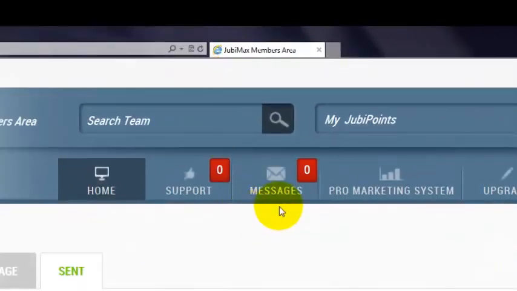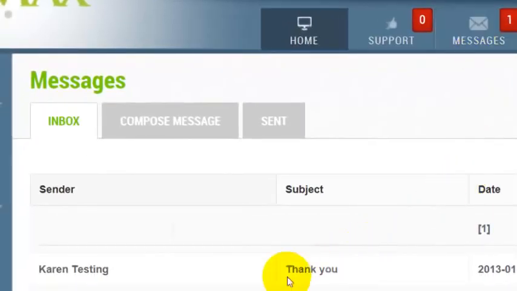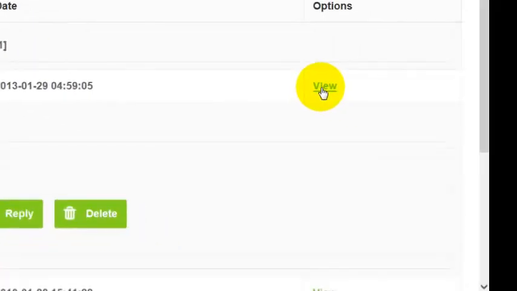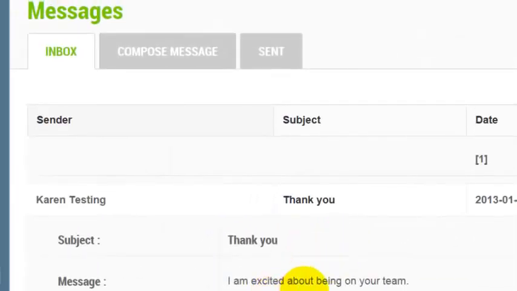Now remember, at this point there are no messages that TL testing has in his message center. But when we refresh the screen, voila, will you take a look at that? There is a message. So TL testing comes back here, and sure enough, got a message saying thank you. You can view it, and Karen testing says, I'm excited about being on your team.